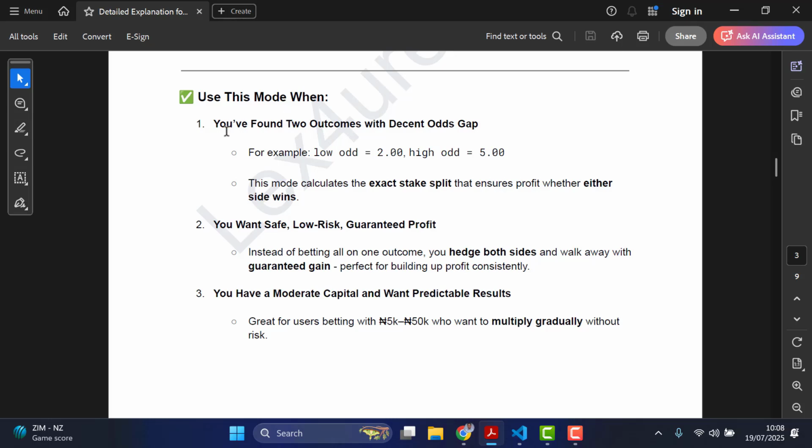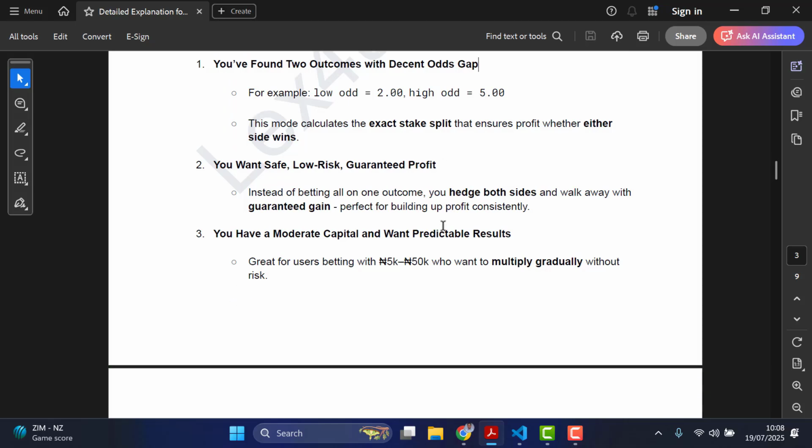So you use this mode when you have found two outcomes with a decent odd gap, where the gap is not too far apart. For example, just like what we tested here, we tested 2 to 5, and that's just a gap of 3. So you can use this mode for such kind of bets. You can use this mode if you want safe, low risk, and guaranteed profit from either side, either the low odd or the high odd. You want profit regardless.